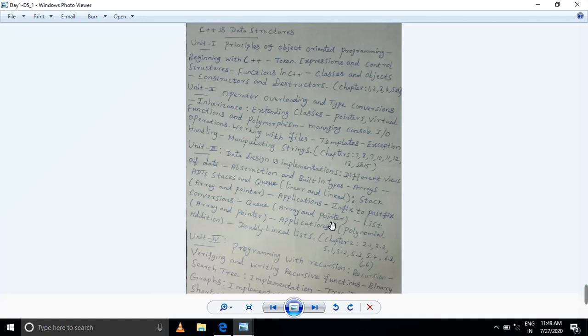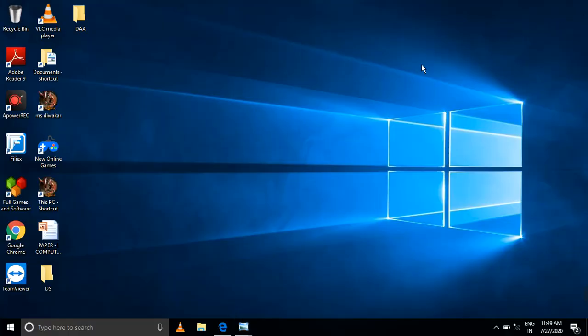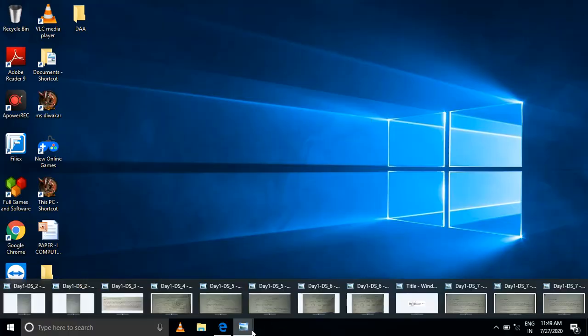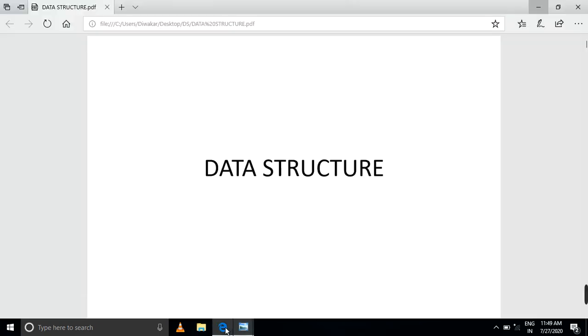So I give you an overview. I think the syllabus has already been given to you, and you have to go through it. Okay, directly, let's go to the meaning of data and structures. First I have to go through data and structures.